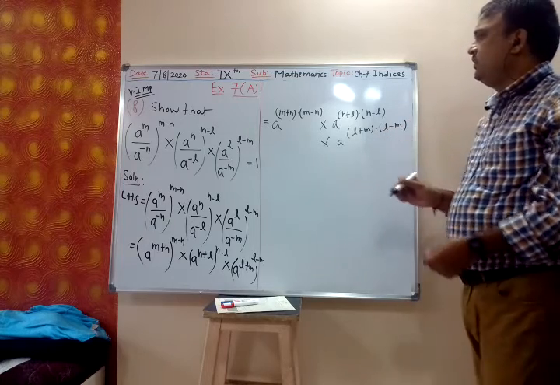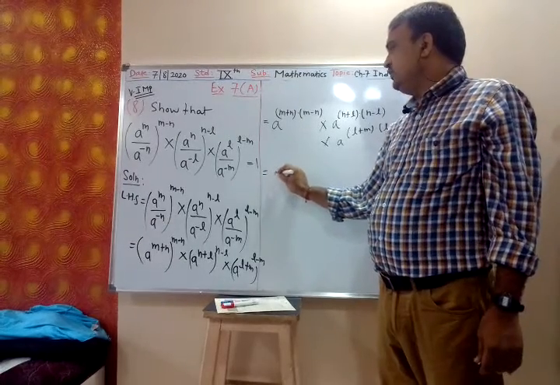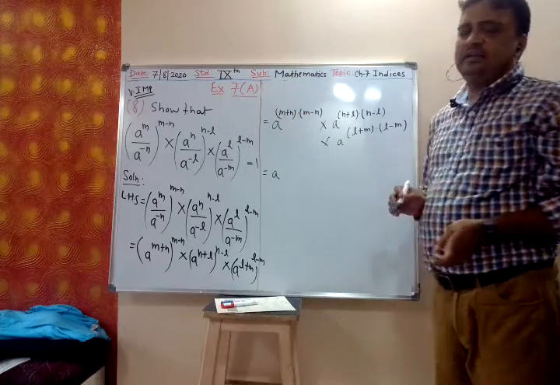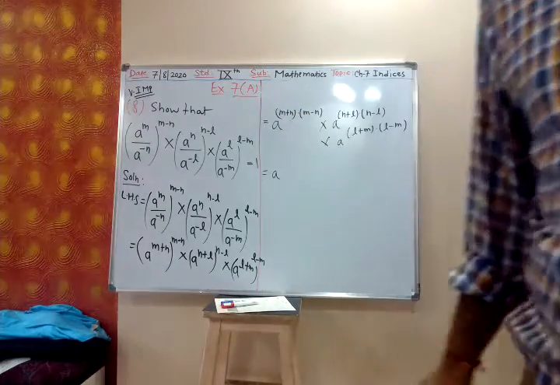Now clear? So it is a plus b into a minus b.